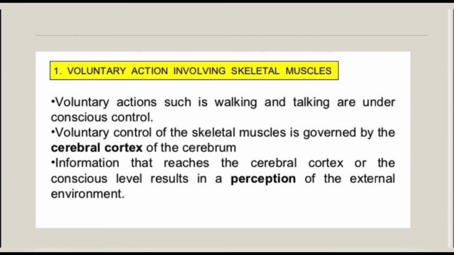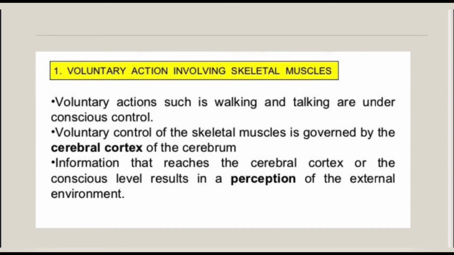Voluntary actions such as walking and talking are under conscious control. Voluntary control of the skeletal muscle is governed by the cerebral cortex of the cerebrum, which is the biggest part of our brain. Information that reaches the cerebral cortex, or the conscious level, results in a perception of the external environment. Since the information reaches the cerebral cortex, our level of consciousness, our perception of the surroundings can be produced.